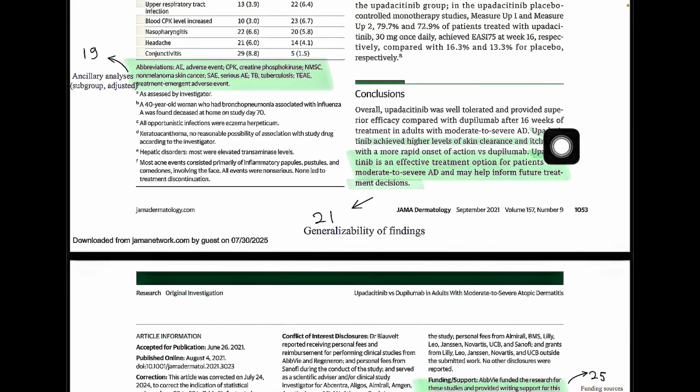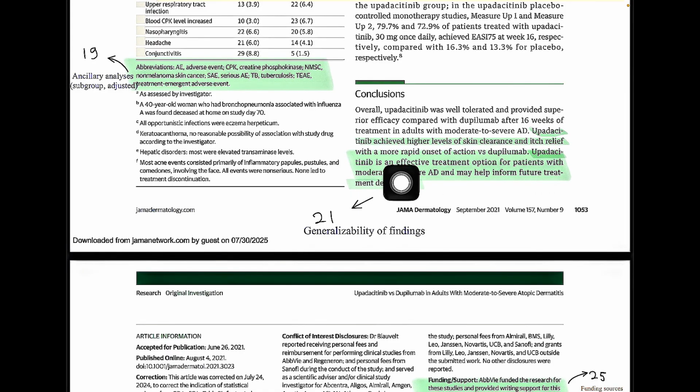Next is the conclusion: upadacitinib achieved higher levels of skin clearance and itch relief with a more rapid onset of action versus dupilumab.